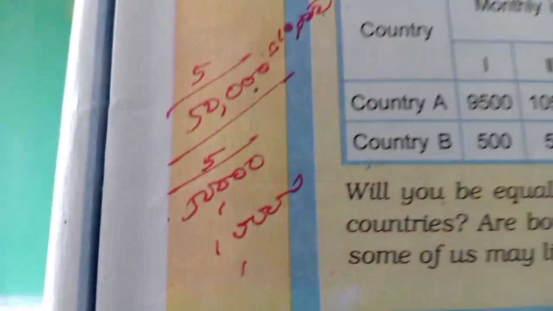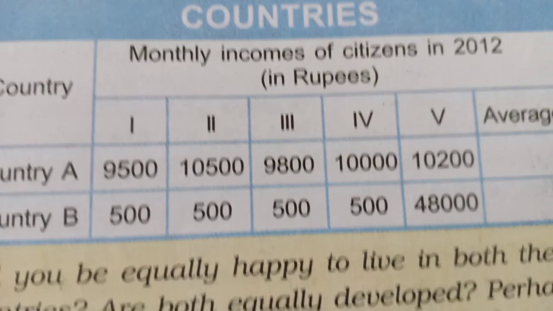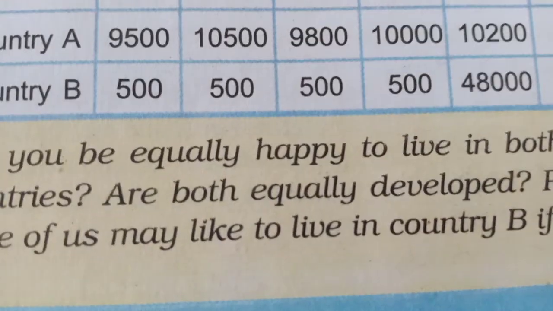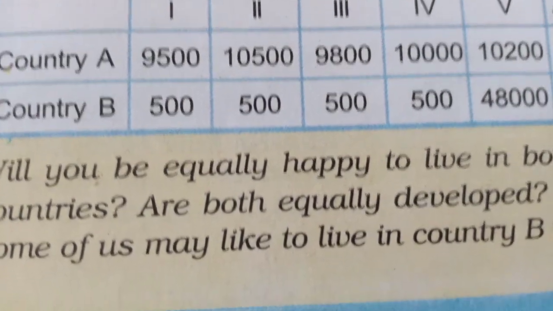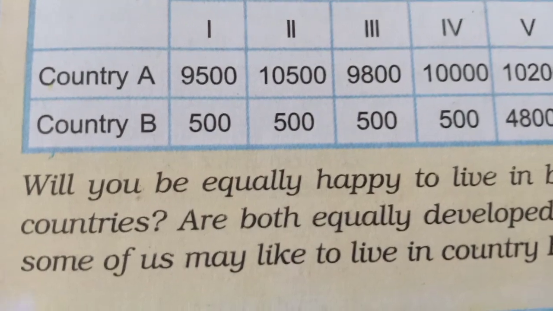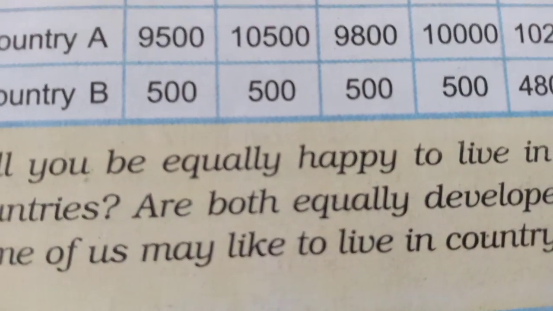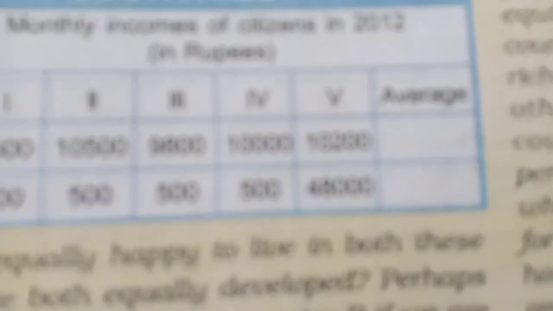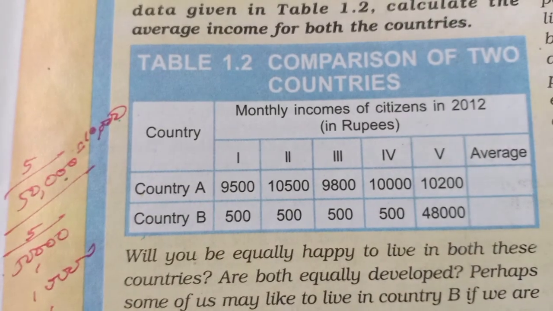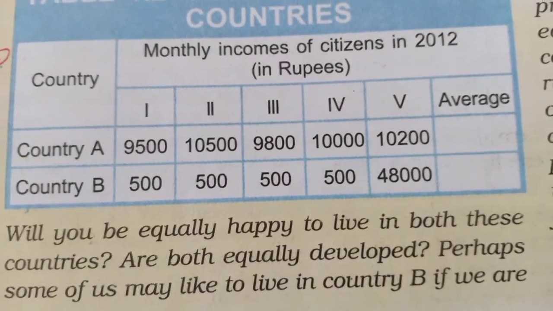Perhaps some of us may like to live in country B if we are assured of being its fifth citizen.